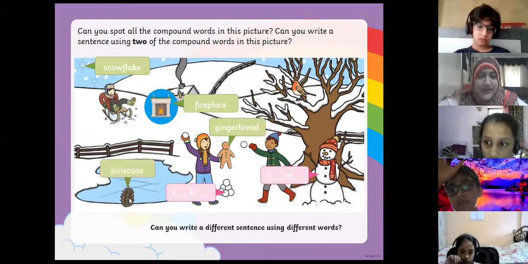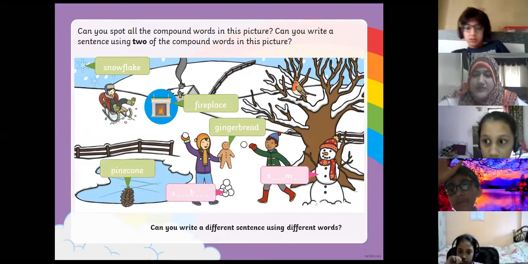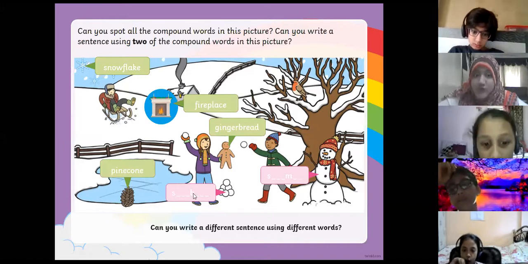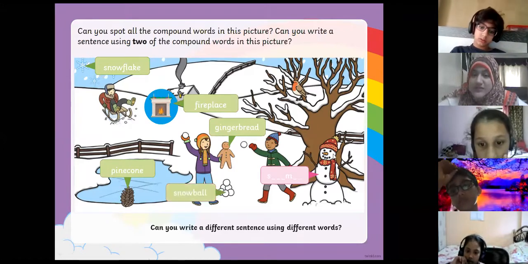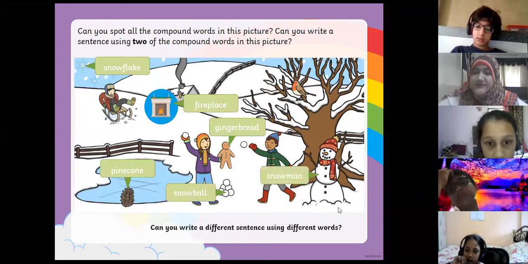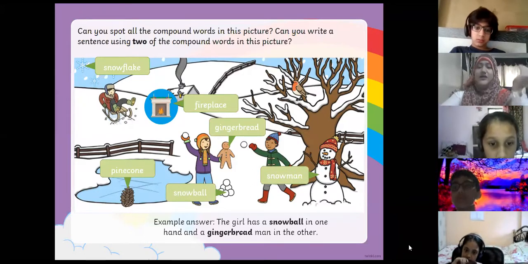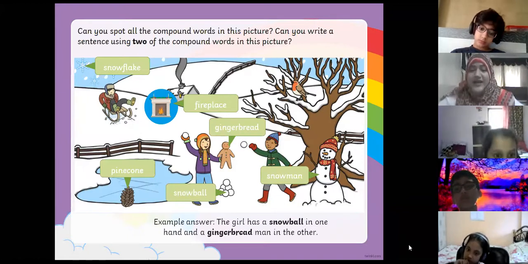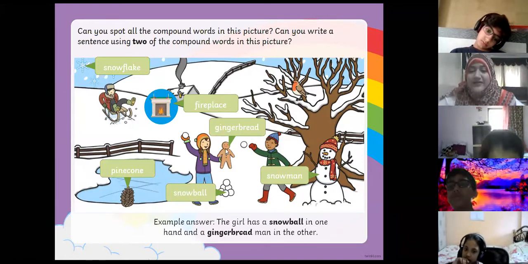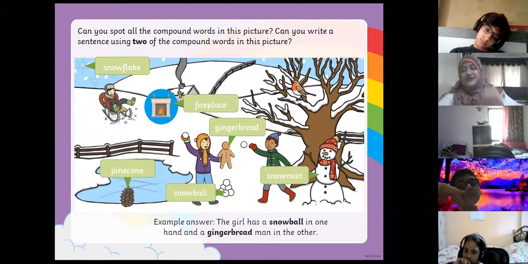Pine cone. Yes, it's a pine cone. This is a snowball. Very good. This is a snowman. Excellent. So the girl has a snowball in one hand and a gingerbread man in the other. You see? They used two compound words in that sentence.